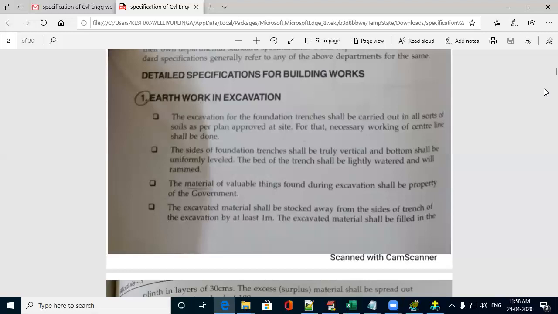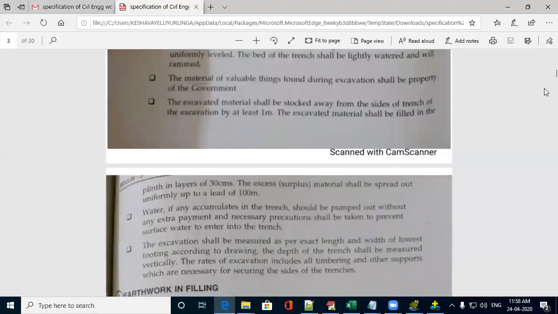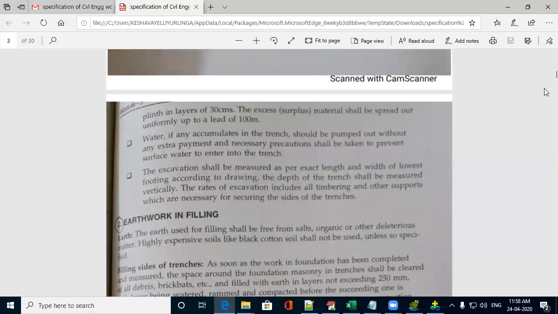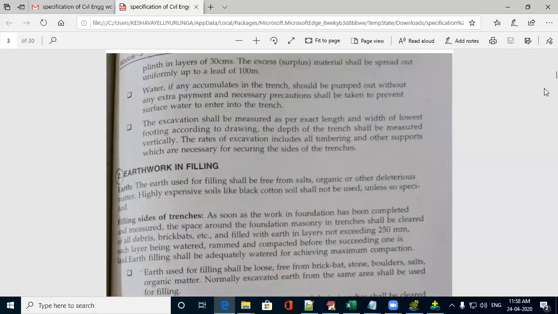And all the excavated earth should be at least 1 meter away from the excavated land. Like this, so many details are there. If you go through this, you can write it in your own sentences. This is about earthwork of excavation.